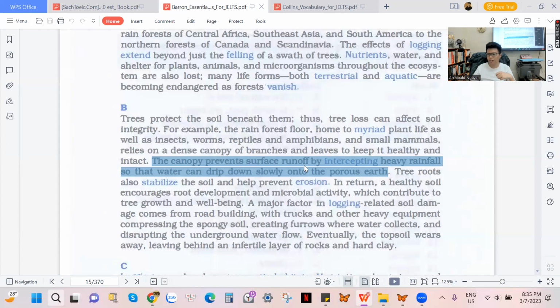The canopy prevents surface runoff by intercepting heavy rainfall. Intercepting means interfering, means stopping, okay? So here just imagine when you go out and suddenly it rains like it rains very hard, okay, very heavy, or people are gonna say that it rains like cats and dogs. Nhưng mà người ta hay gọi là rains heavy, it rains heavy, nó mưa nặng hạt. Cái từ it ở đây không phải là dịch là nó nhé, mà người ta phải dịch là trời mưa nặng hạt, it rains heavy, hoặc là it rains hard.